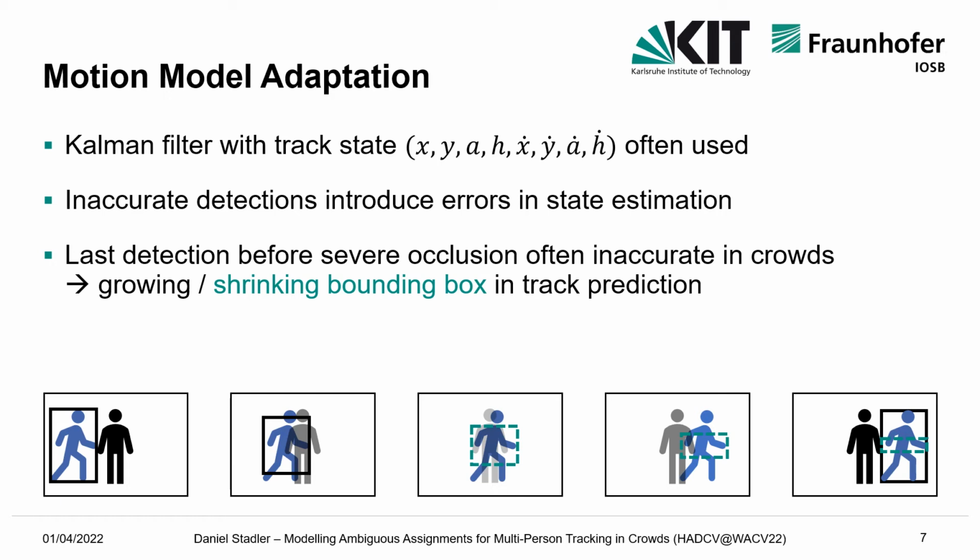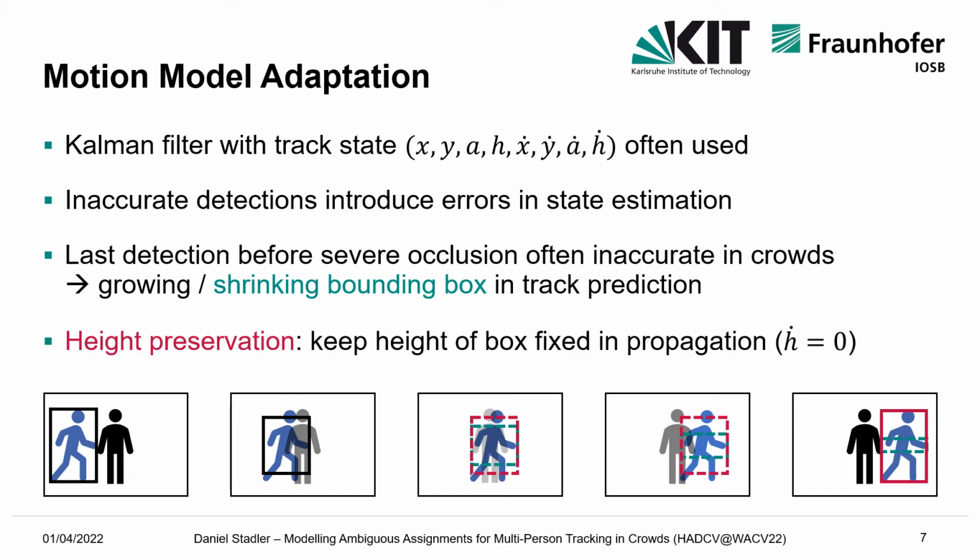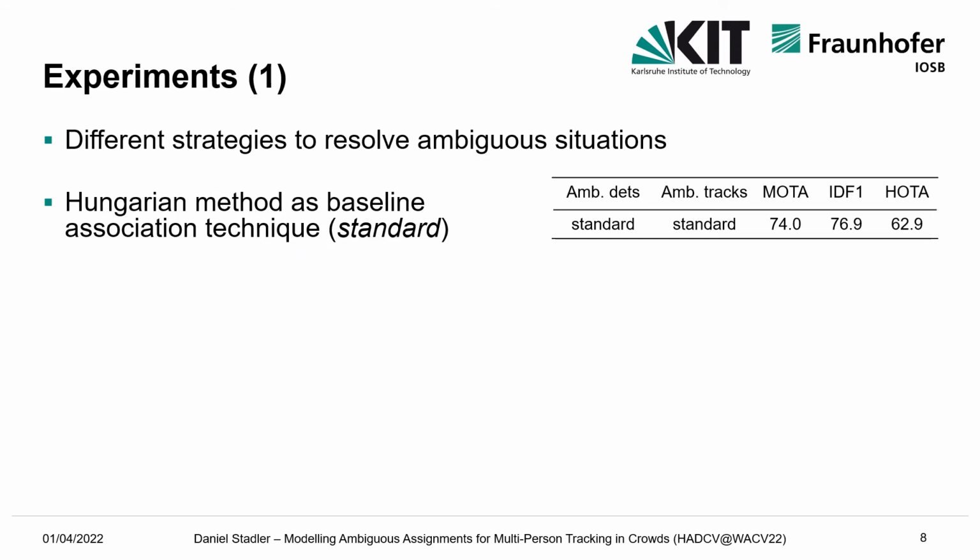This can lead to a growing or shrinking bounding box in the following track prediction and make a reactivation after occlusion impossible, as shown in the figure. As we observe that a wrong estimation of the bounding box height poses the most problems, we follow a height preservation technique that simply fixes the box height in track propagation. With this strategy, identity preservation can be improved as shown in the toy example, where the track is successfully reactivated after occlusion. Now I talk about the experimental results.